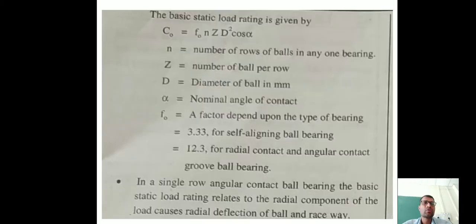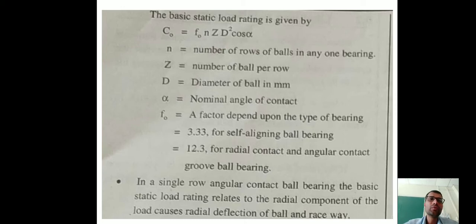Clear? So a formula is there to calculate basic static load rating. Basic static load rating C0 means load applied on the bearing when the bearing is in static condition. So it is denoted by C0.